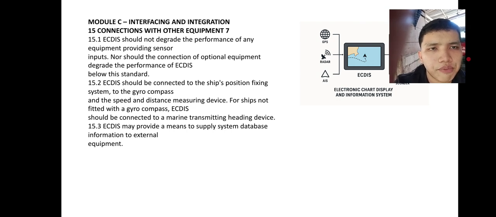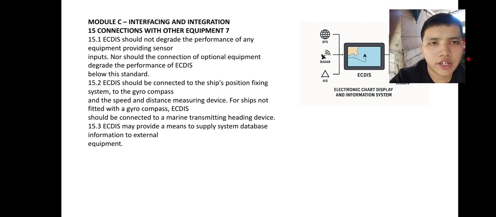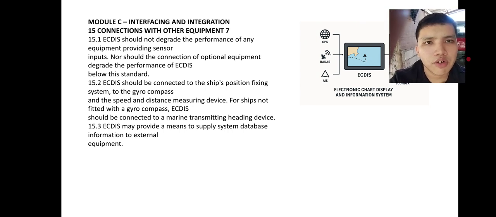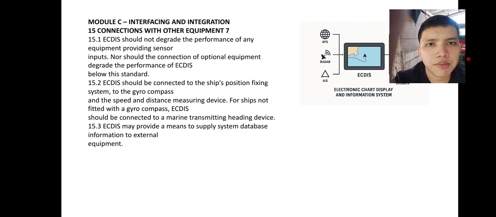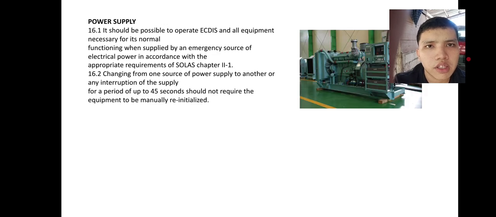ECDIS should not degrade the performance of any equipment providing sensor inputs, nor should the connection of optional equipment degrade the performance of ECDIS below this standard. ECDIS should be connected to the ship's position fixing system, to the gyro compass, and speed and distance measuring device. For ships not fitted with a gyro compass, ECDIS should be connected to the transmitting heading device. ECDIS may provide a means to supply system database information to external equipment.